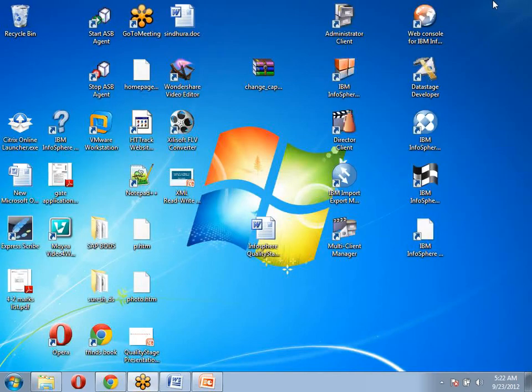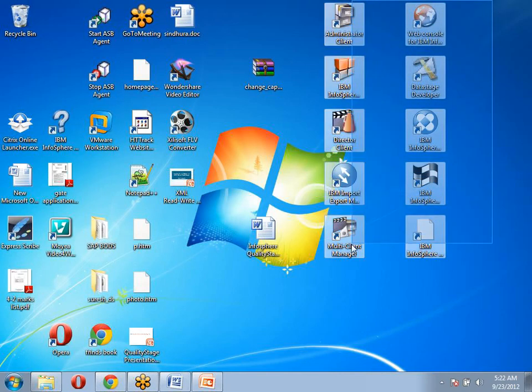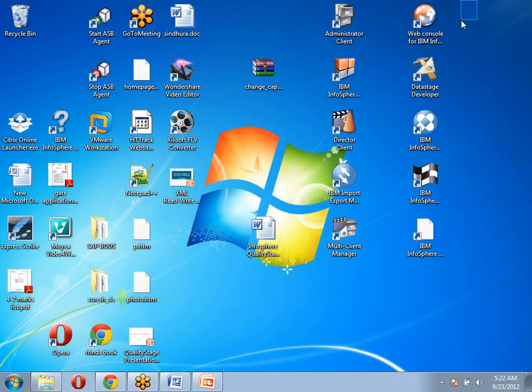Once all the things are done and the software is installed on your machine, you are going to be able to see these kinds of components on your desktop. This is our DataStage 8.5 software. These are the client components you can see on your desktop. First, these two belong to administrative clients and the rest are desktop clients.